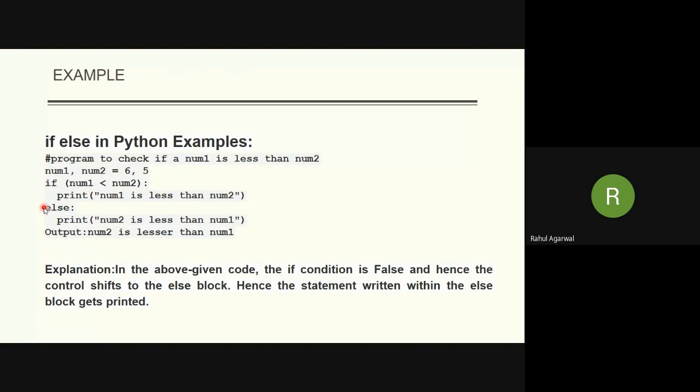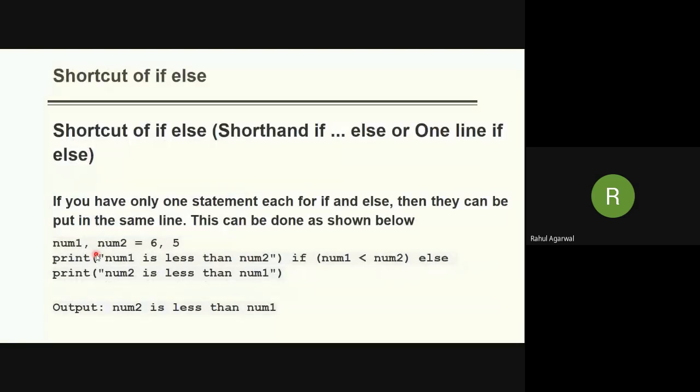Right? Now here you can see the condition is false. That is why the control is going to the else block, right? So the statement in the else block is being executed. Okay, again we have an if-else shortcut in one line.